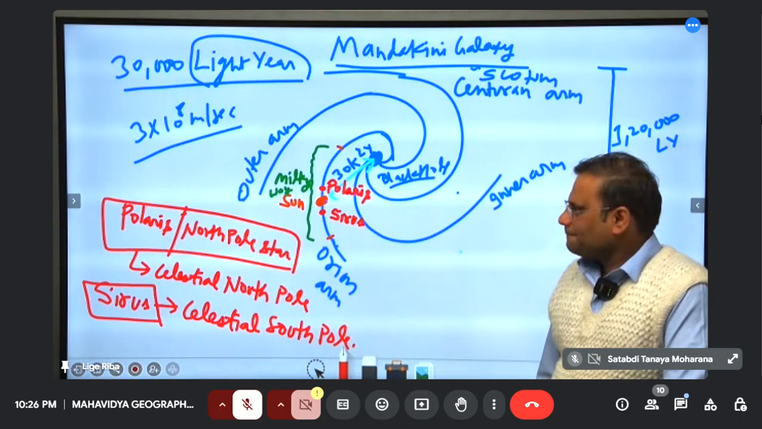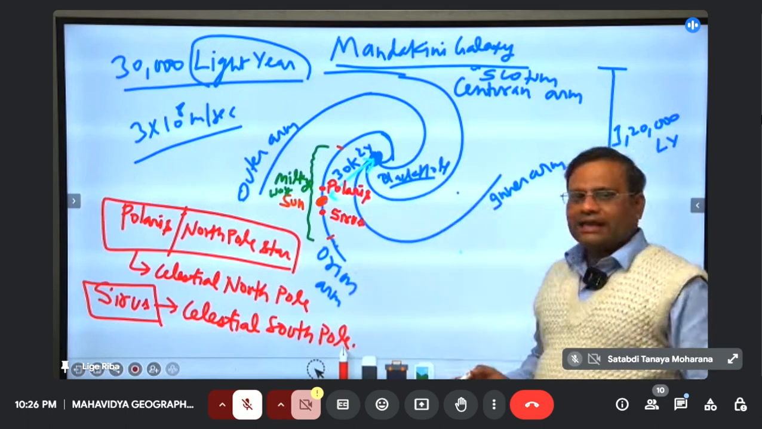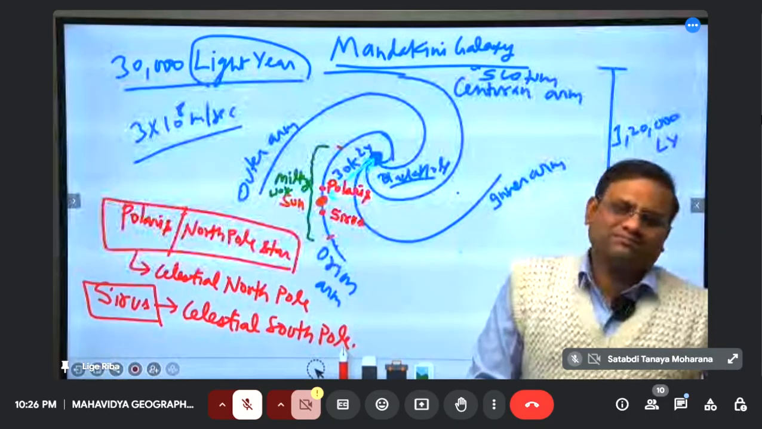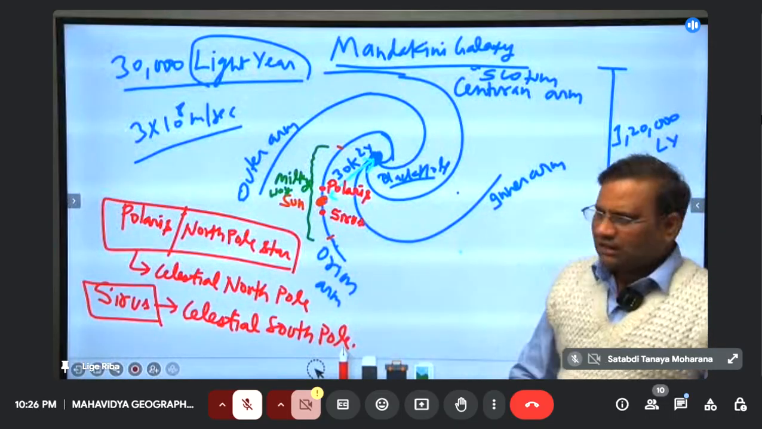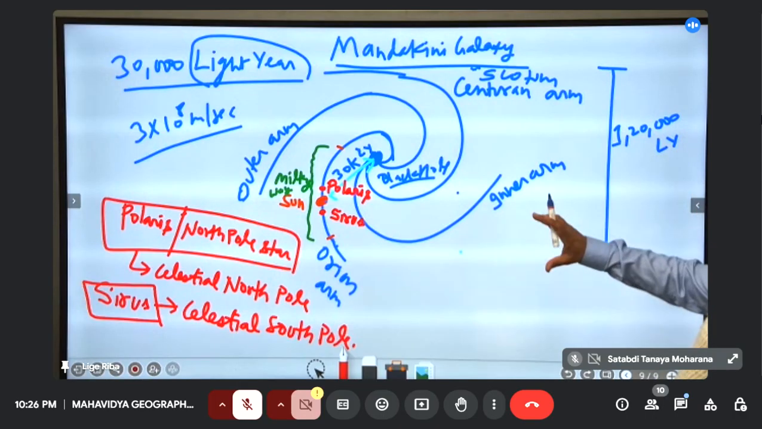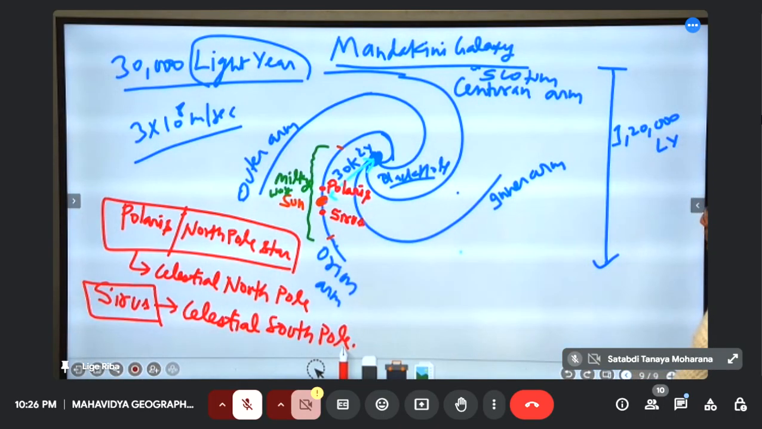Isn't it? So that is a basic understanding of our galaxy, the Milky Way galaxy. In it the sun lies. And this sun has its family. Okay. Now from here, come back to the previous definition. This one.